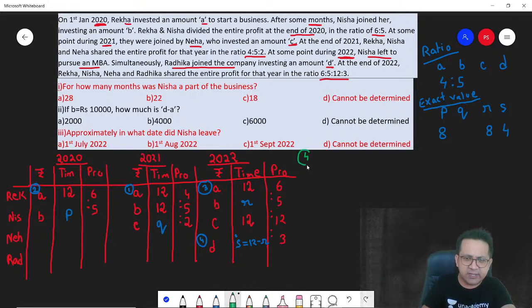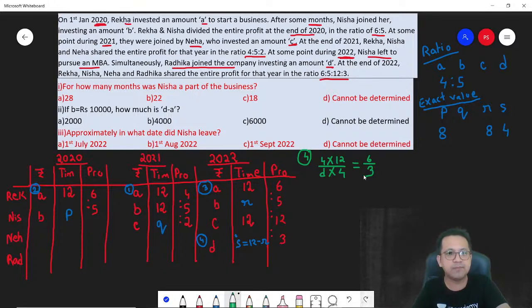So what is A in 2022? A is 4 into 12. What is D? D is what you need to determine. How much is S? S is 4. S is 4, which is equal to 6 by 3. A by D, 2022. So 4 cancels. 6 ones are 6, twos are 12. So D is equal to 6. D is equal to 6.